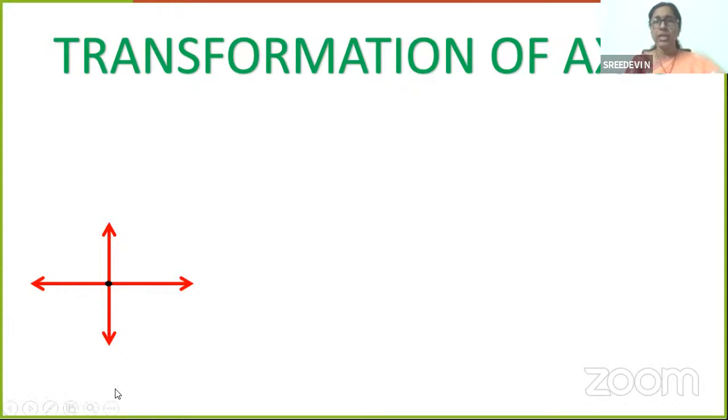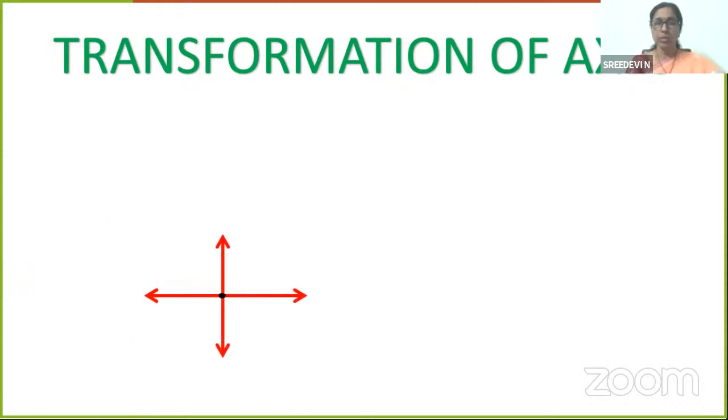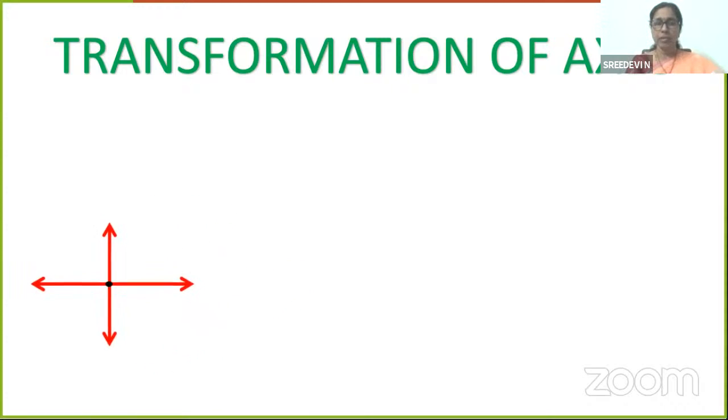What kind of changes can we expect? See what is happening to this coordinate axis? They are moving, they are changing. We know the horizontal number line is called the x-axis, the vertical number line is called the y-axis. They are mutually perpendicular number lines whose zeros coincide. The point of intersection is called the origin.